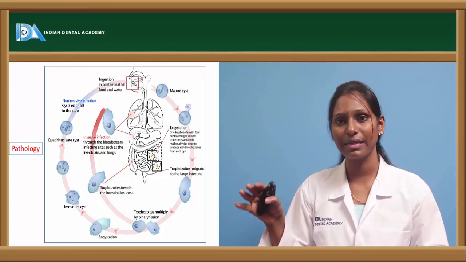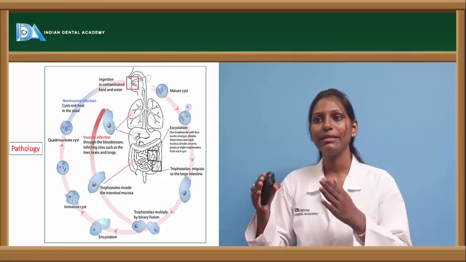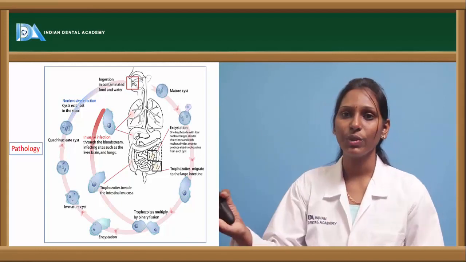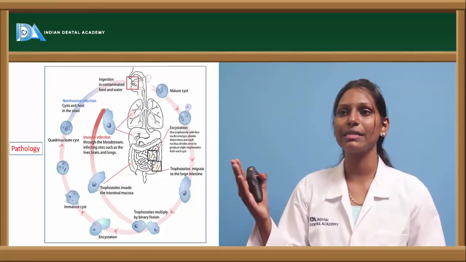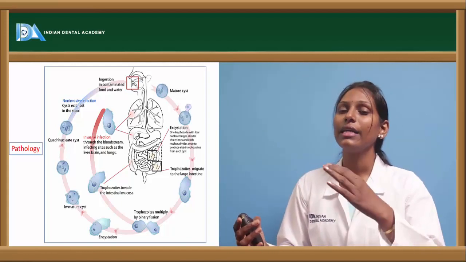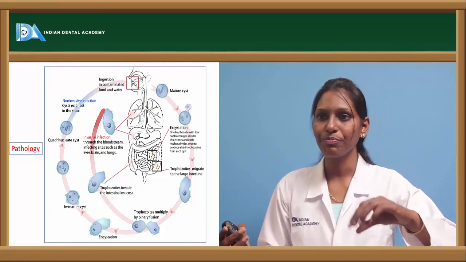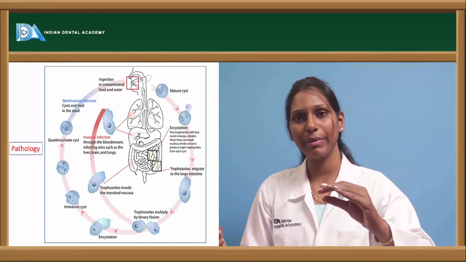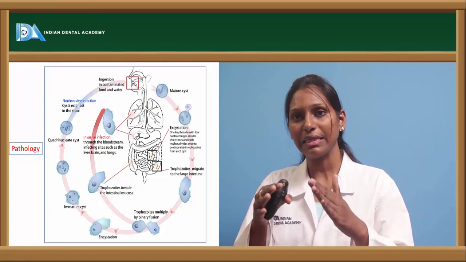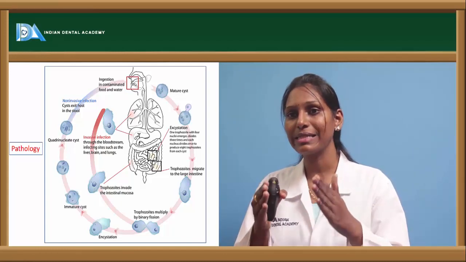Once the trophozoites get divided, they enter the intestinal mucosa, and from there they cause an invasive infection through the bloodstream, infecting sites such as the liver, brain and lungs. The second step is that it will undergo encystation. After this encystation, it becomes an immature cyst, which divides within itself and forms a quadrinucleate cyst.